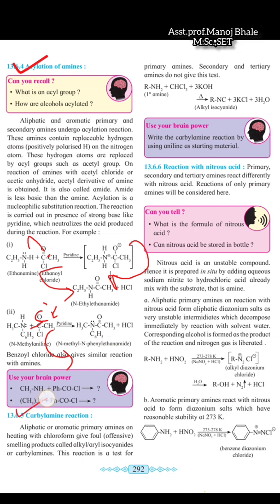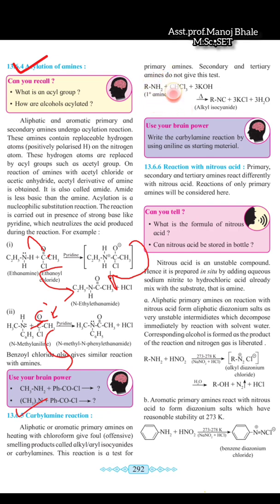So the next point which is given there is the carbylamine reaction. In the carbylamine reaction, aliphatic or aromatic primary amines are heated with chloroform, and there is formation of a foul or offensive smelling compound, which is called alkyl or aryl isocyanide, also known as a carbylamine. So this is an example which is given there.